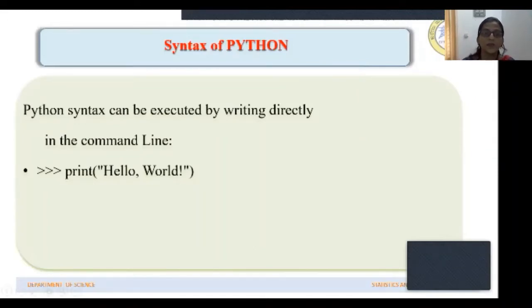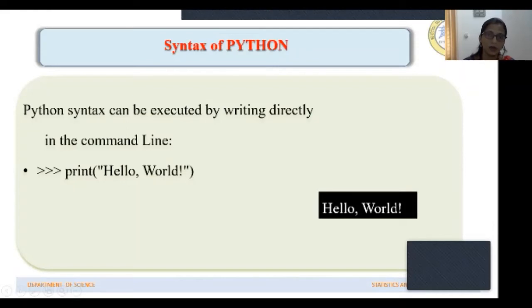For example, print is the function which is used to output or display the result. It will display whatever you ask it to display, maybe a string or a value. If I give the command print hello world, then the computer will display this string on its screen. So when you execute it, the result will be hello world.